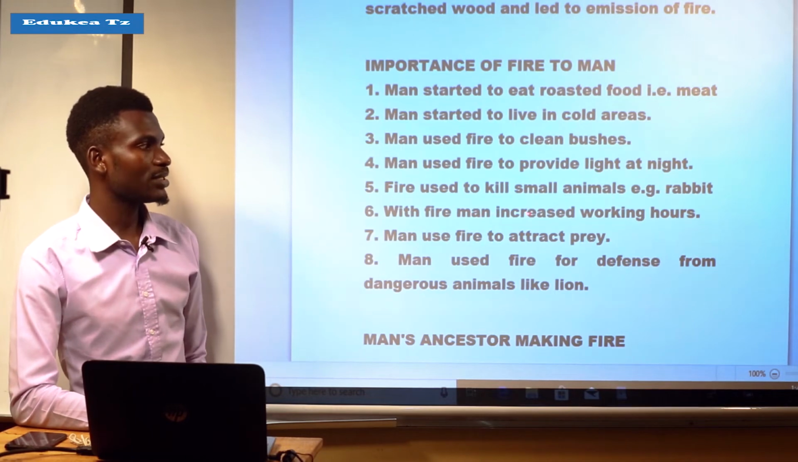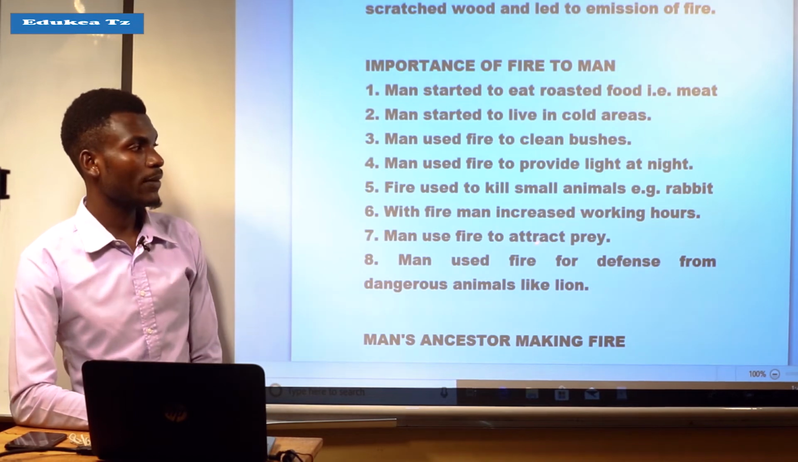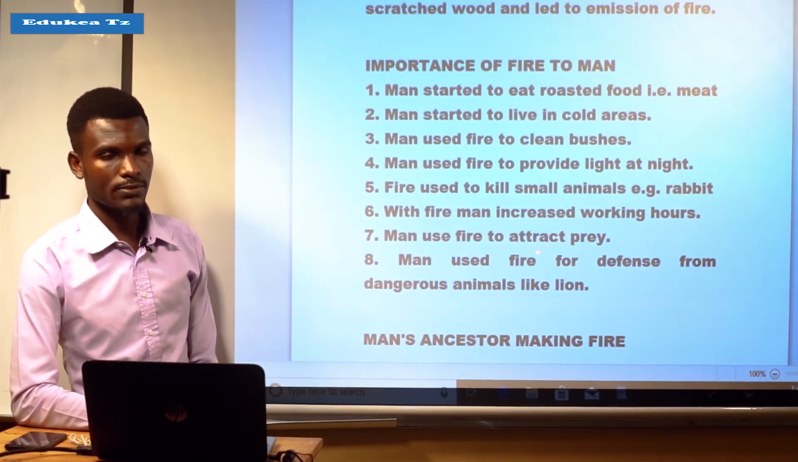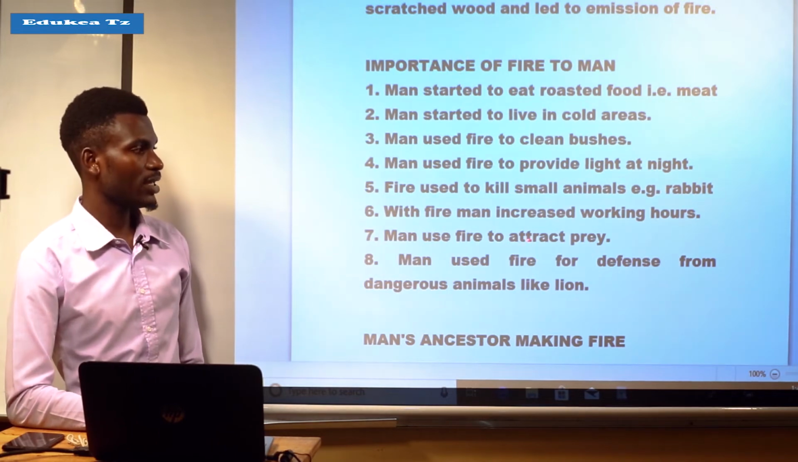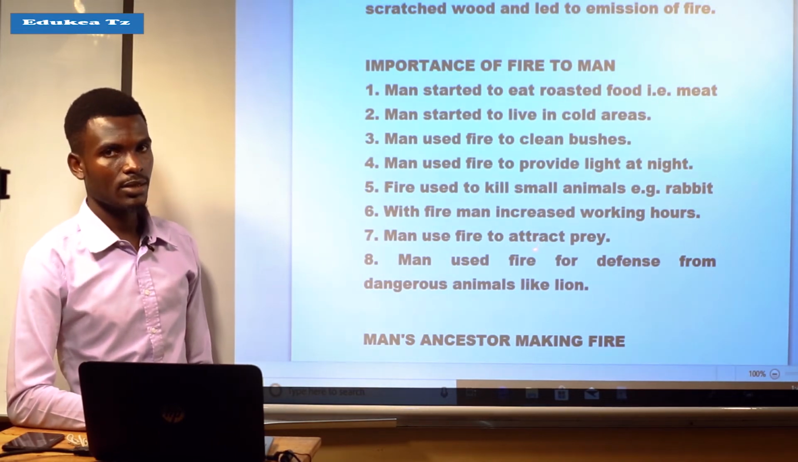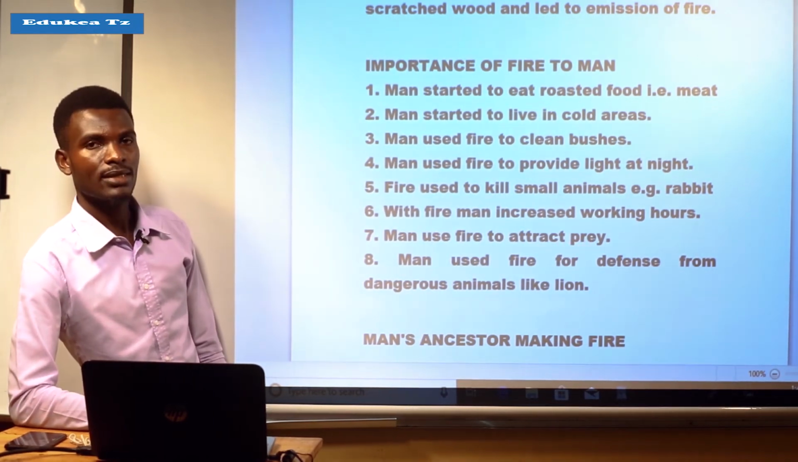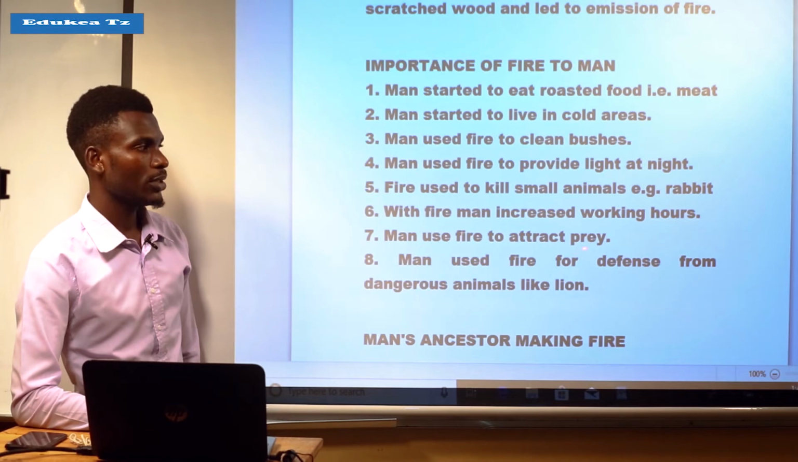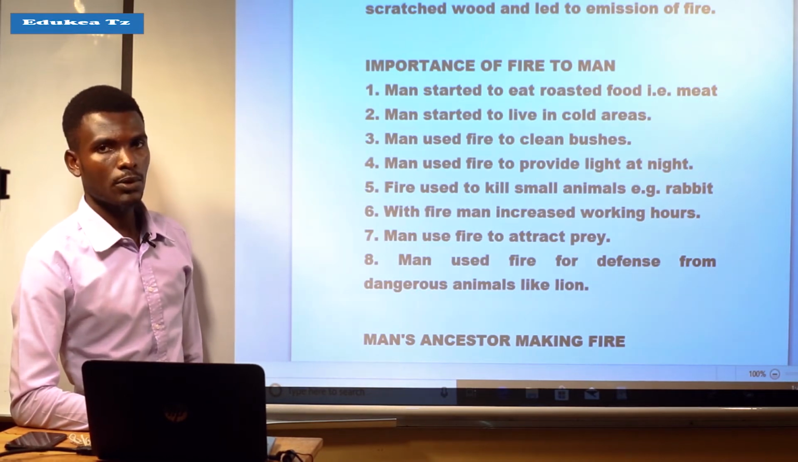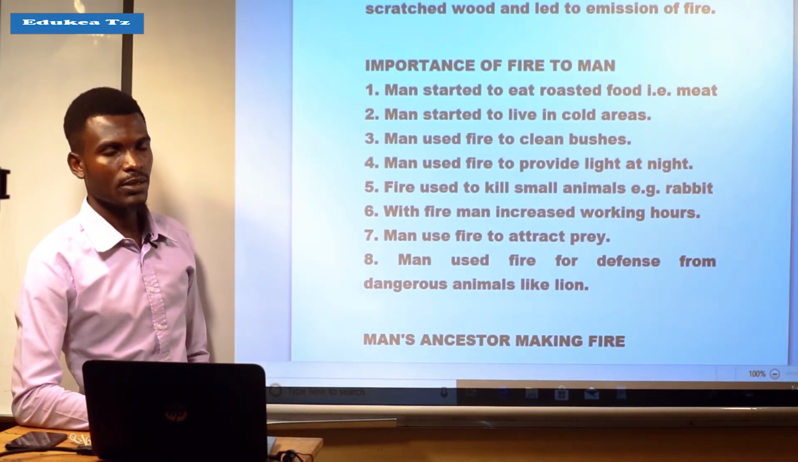Also, with fire, man increased the working hours. It means that with the use of fire, man increased the working hours. Also, man used fire to attract prey. It means that man was using fire to attract prey. Prey is just like animals that man intended to catch for food maybe, or for killing that animal which is maybe dangerous like a lion. It means that man used the fire to attract prey.